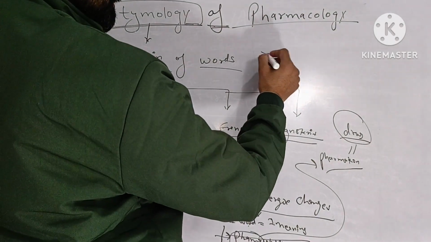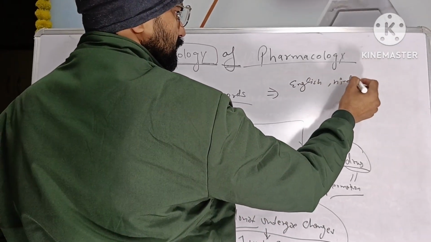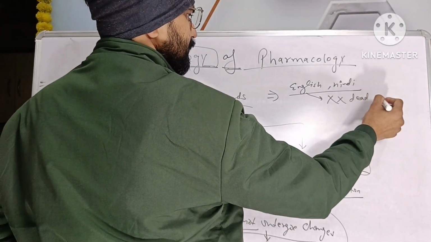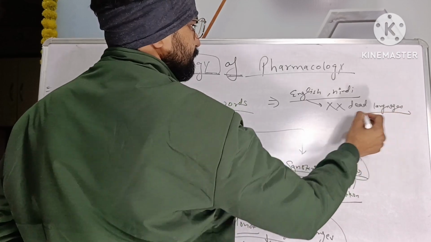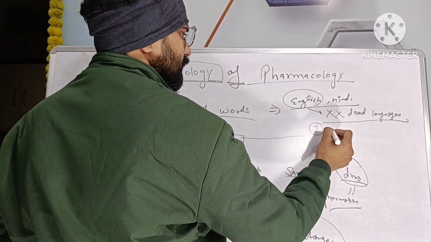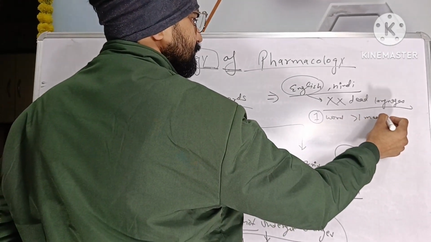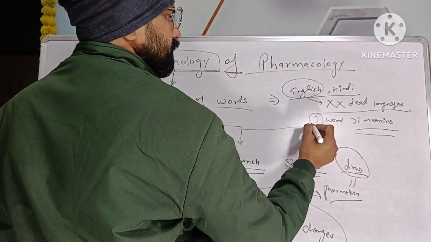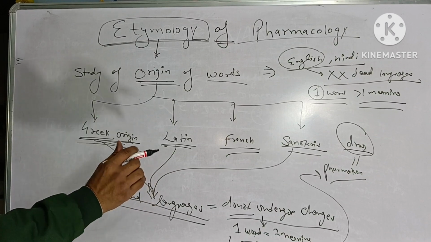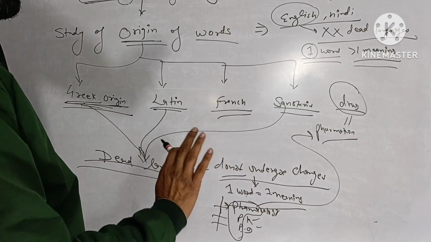So in case of English and Hindi, these two languages are not dead languages. They are not dead languages. Because in case of English or Hindi, one word has more than one meaning. That is multiple meaning of one word. But in case of dead languages, one word has only one meaning. These languages do not undergo a change.